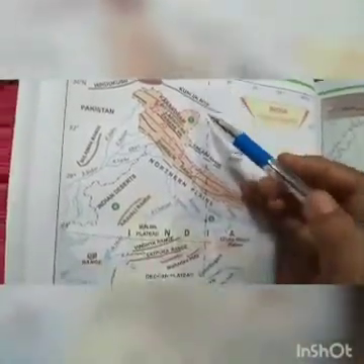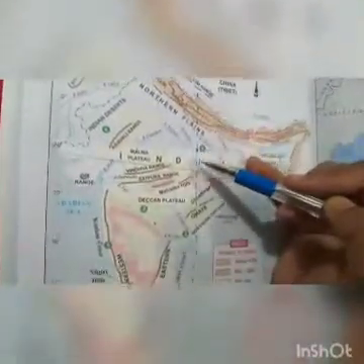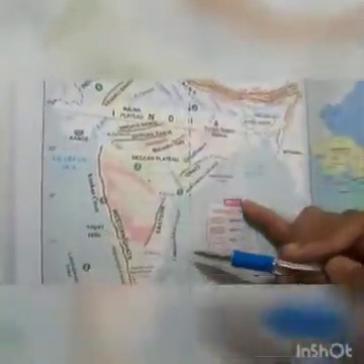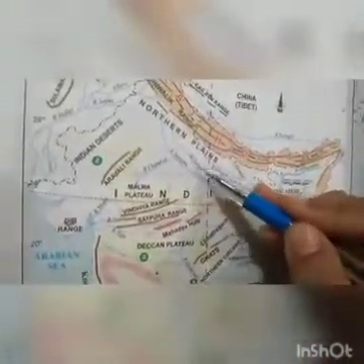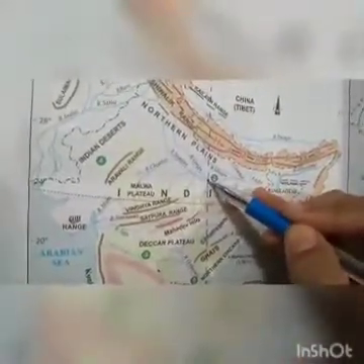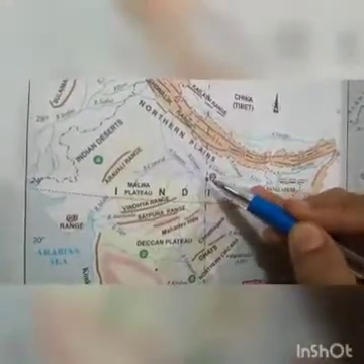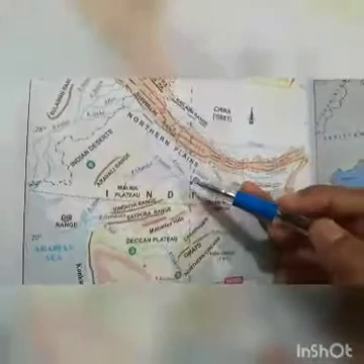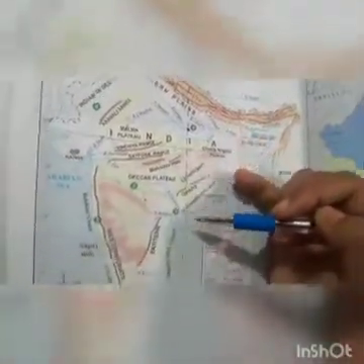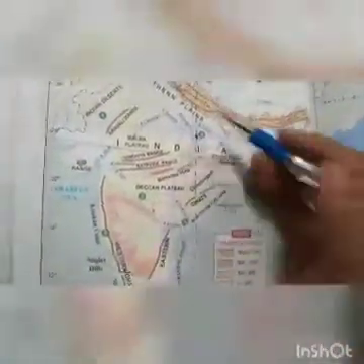So 82.5 degrees east longitude is the standard meridian, and it passes through, are you seeing this, the confluence of Ganga and Yamuna. So this is the meeting point of river Ganga and Yamuna, and this longitude passes through this confluence, and this is taken as a standard meridian.